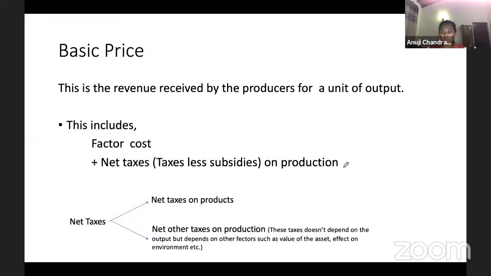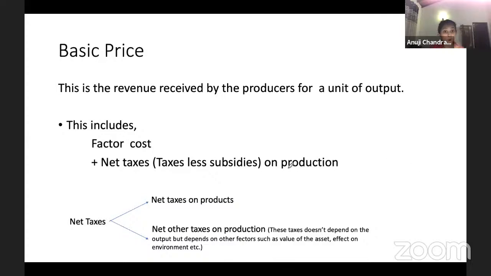When we talk about the value of agricultural products, obviously the taxes imposed for the production of these agricultural products were included in it, right?